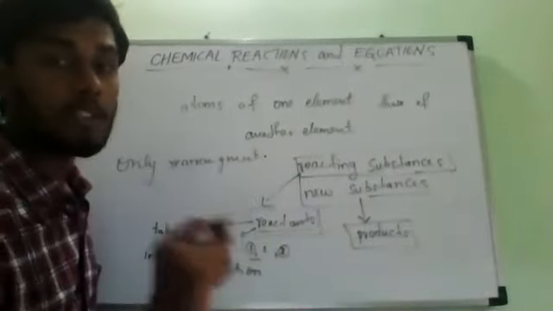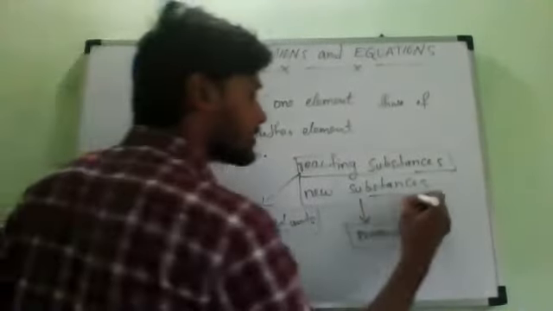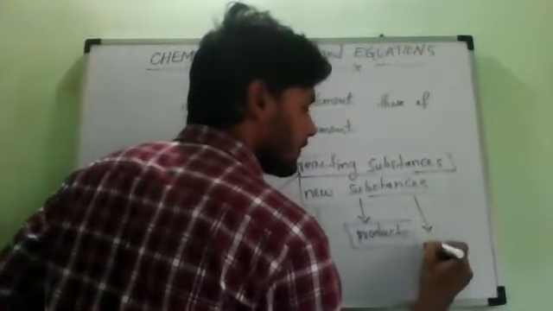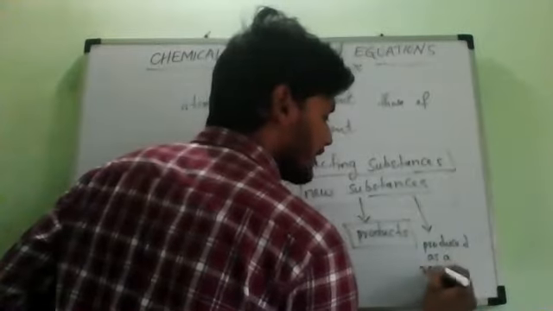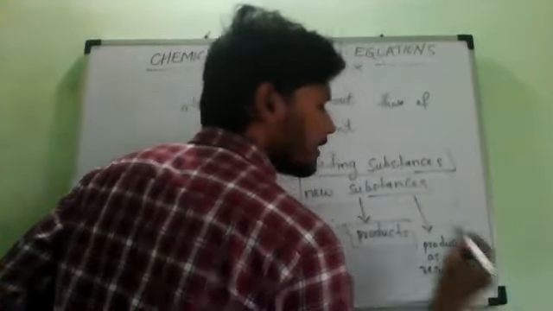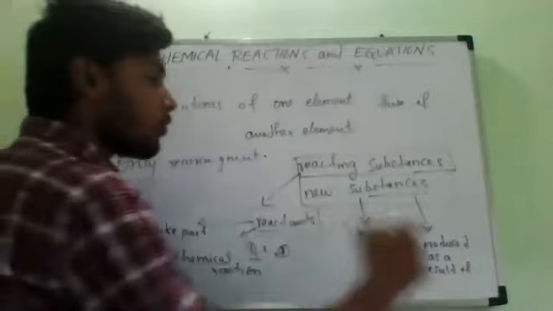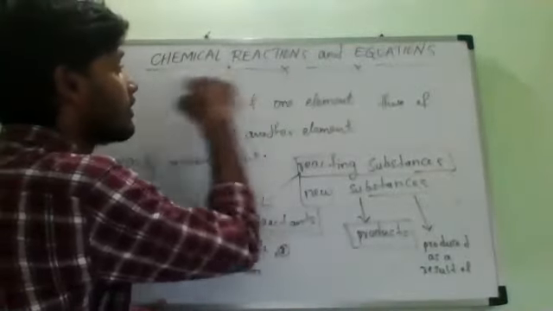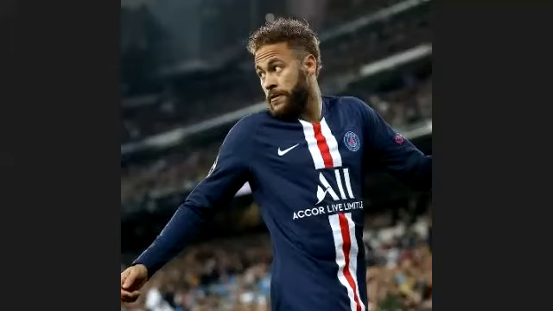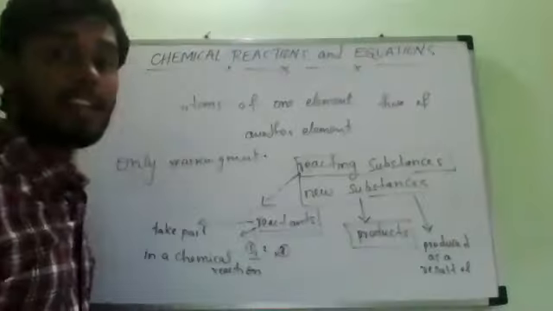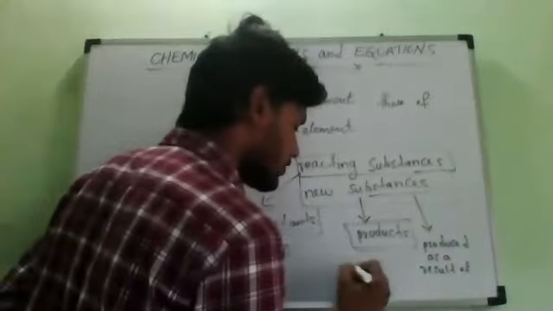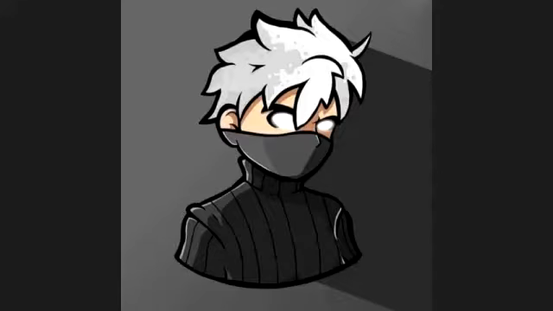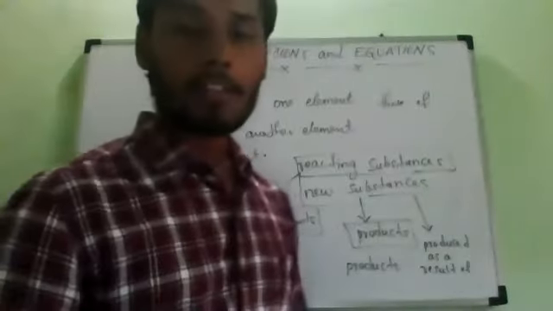Understand? So the new substances which are produced as a result of a chemical reaction are called what do we call them? Products. Okay, right now all of you, reactants.